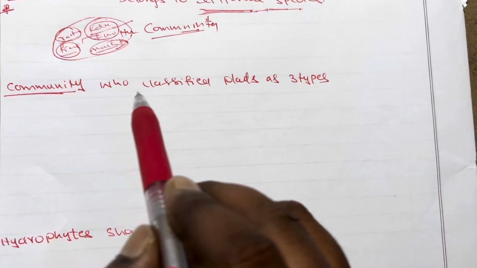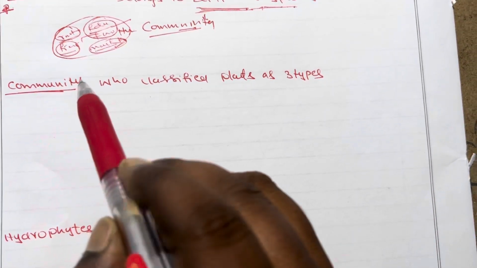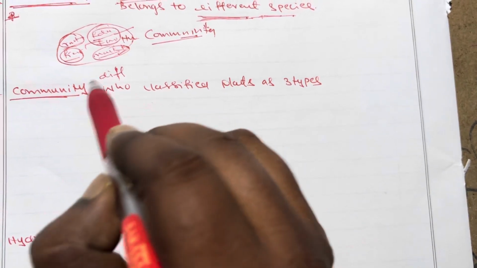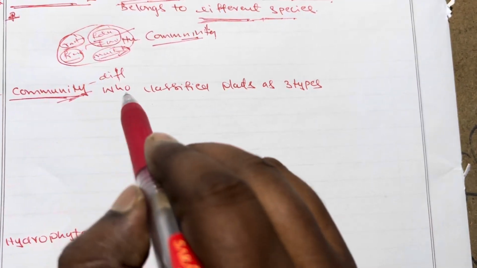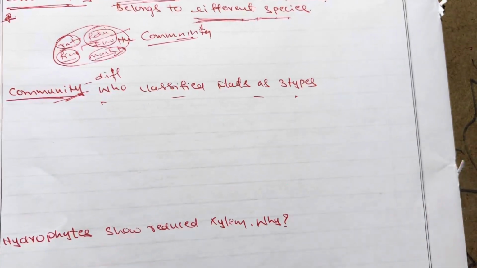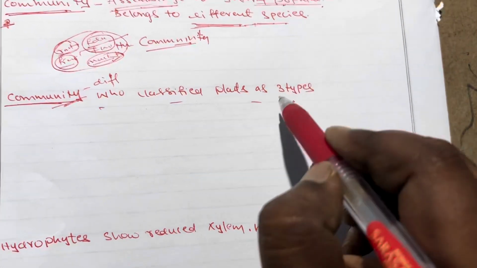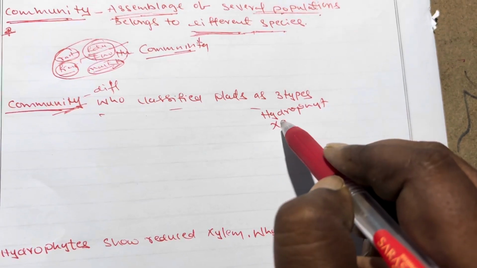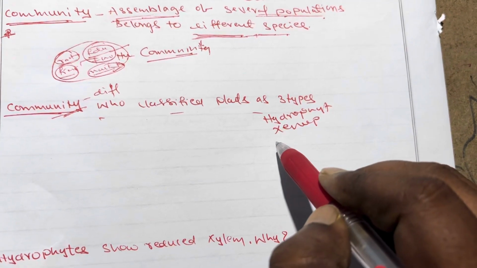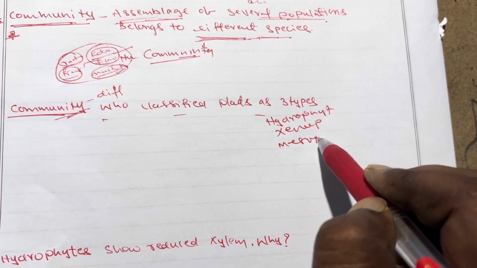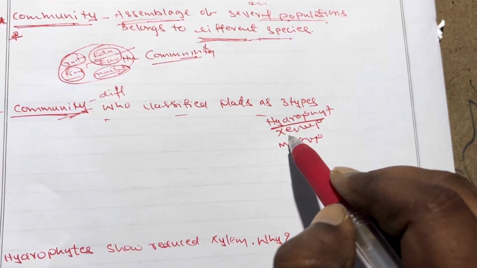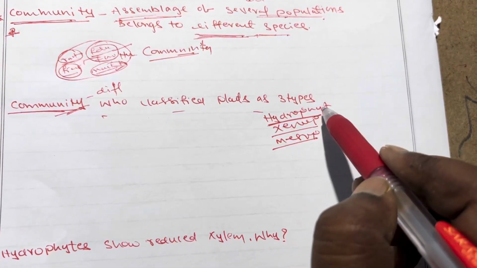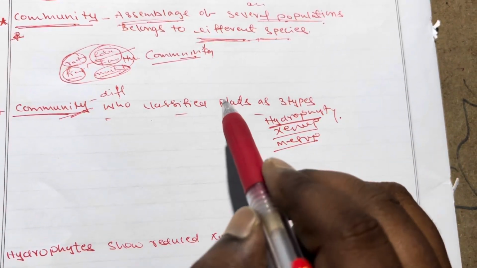The 7th question: what is the definition of community? And who classified plants into 3 types, hydrophytes, xerophytes and mesophytes? Plants are divided into hydrophytes, xerophytes and mesophytes by one scientist, who is that?